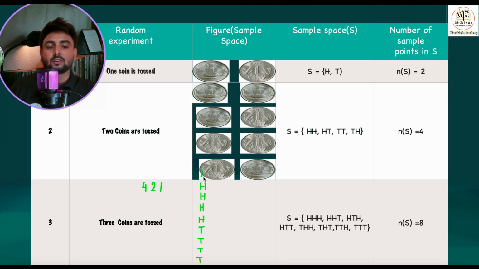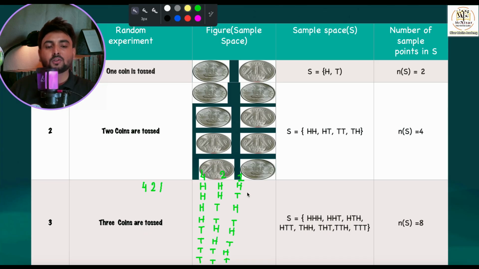This is 4, and then I'll write here 2 times head and 2 times tails. Again 2 times head, again 2 times tails. And I have written 4, 2, 1, and 1 time head, 1 time tail. 1 time head, 1 time tail. Head, tail, head, tail. Now you read it. Let's try to read it, and let's check whether we got all the possible outcomes or not.